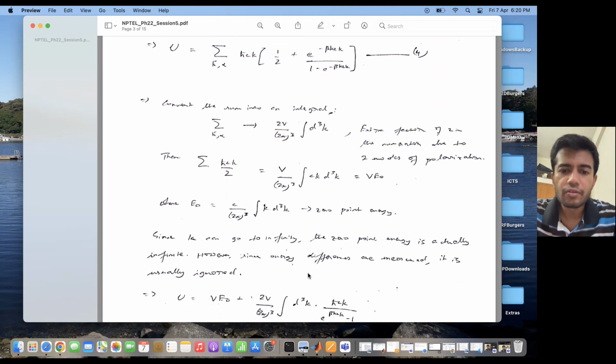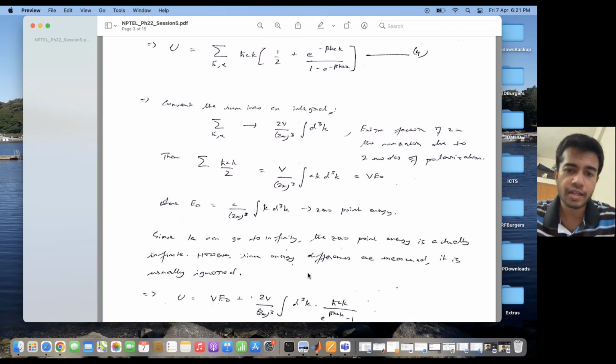Okay, so since k can go from 0 to infinity, the zero point energy is actually an infinite quantity. But since we are concerned with energy differences, because zero point energy only happens when there is no energy. That is what is known as zero point energy. There is no excitation.